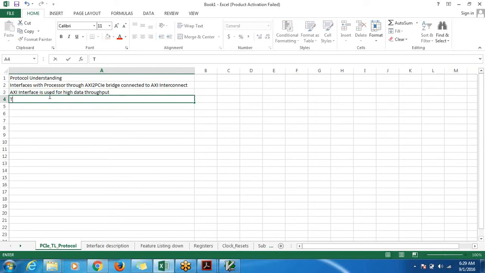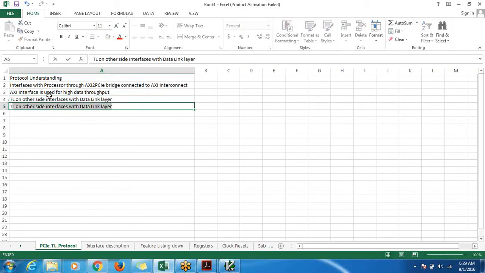And the transaction layer on the other side interfaces with the data link layer. The transaction layer will have a buffer. It's like writing down a quick summary of all the things we know about the transaction layer. I know this list won't be elaborate.